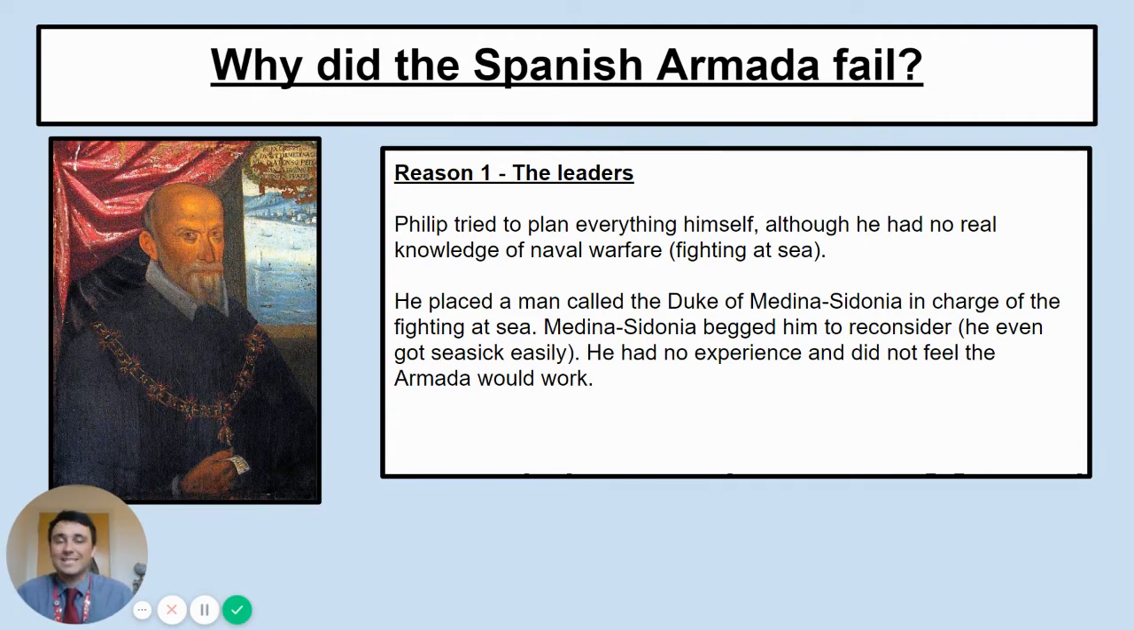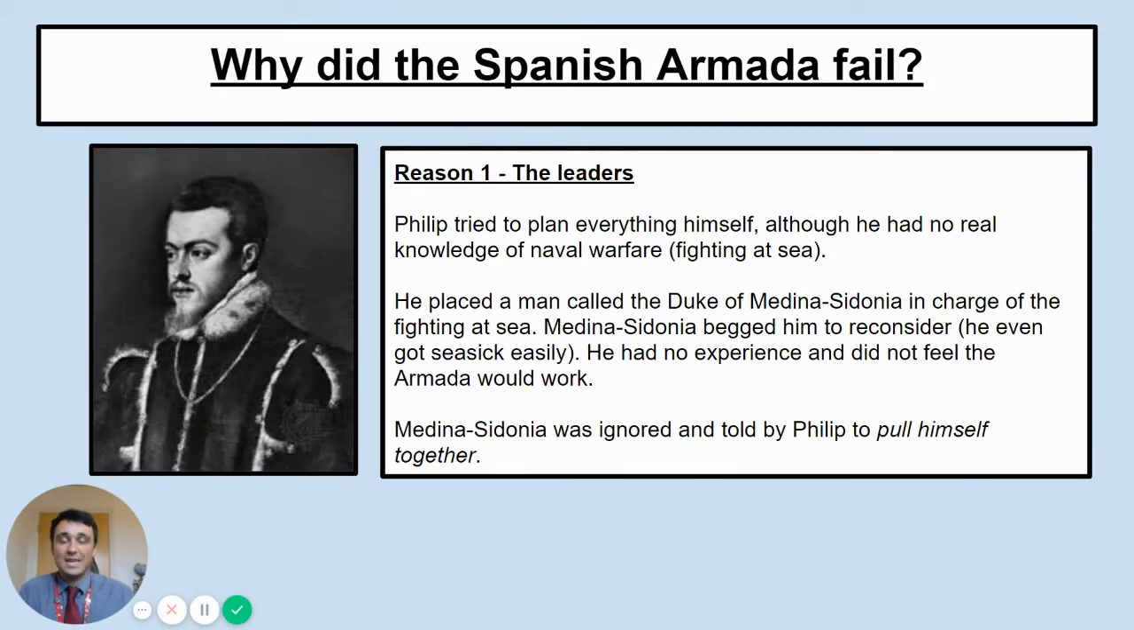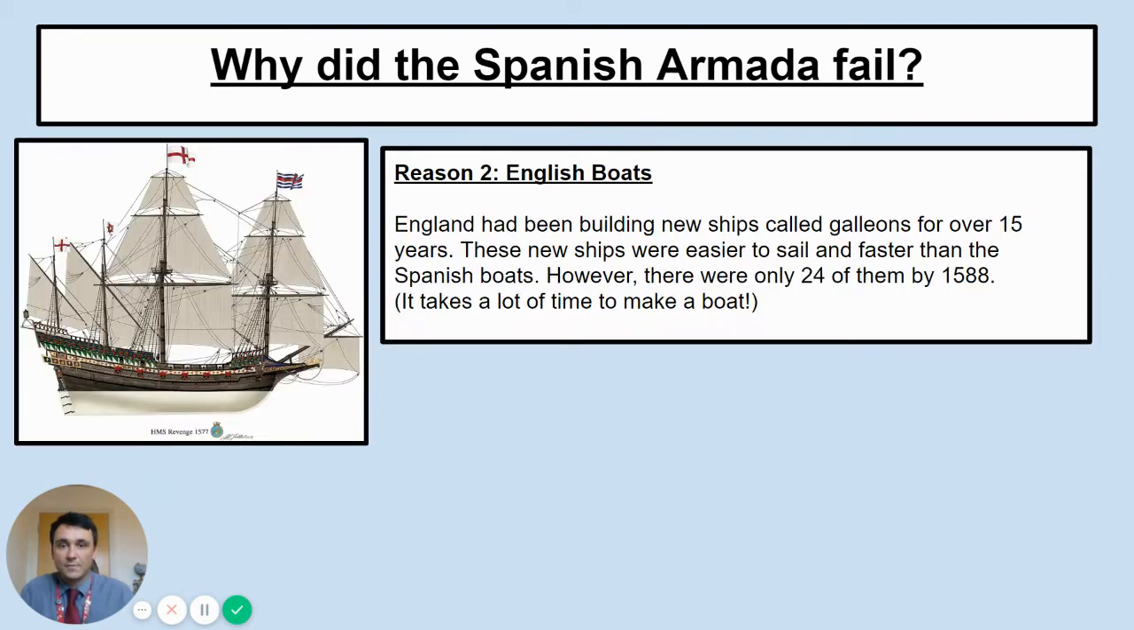Medina Sidonia even gets seasick easily on the voyage. He has no naval warfare experience. All of the fighting he has done is on land before, and he didn't really think the Armada would work. But when he tries to give that feedback back to Philip, Philip just responds. He ignores Medina Sidonia. He says, pull yourself together. It's a direct quote there by Philip to the Duke of Medina Sidonia. So we can see there's a contrast, isn't there, between the two leaders and how they're responding to feedback from others.